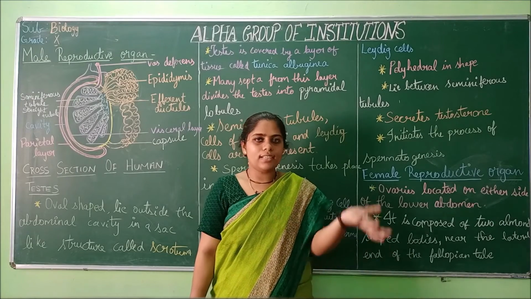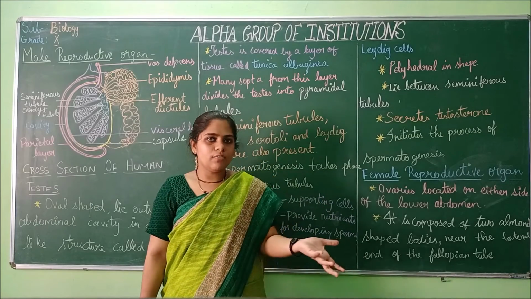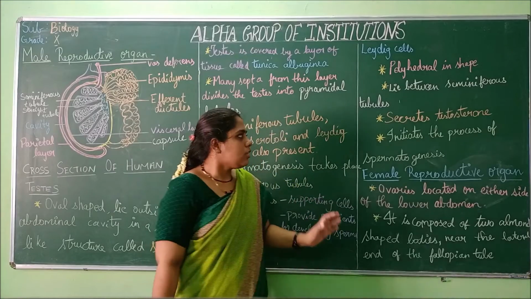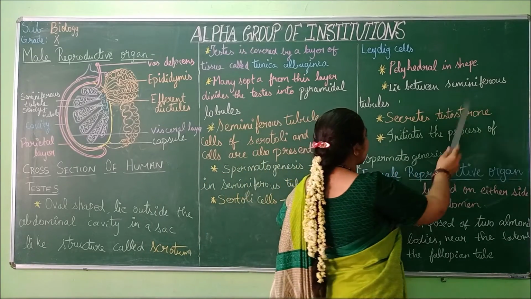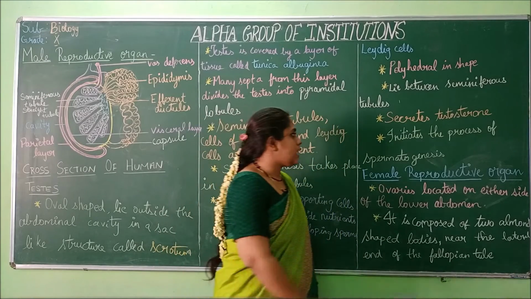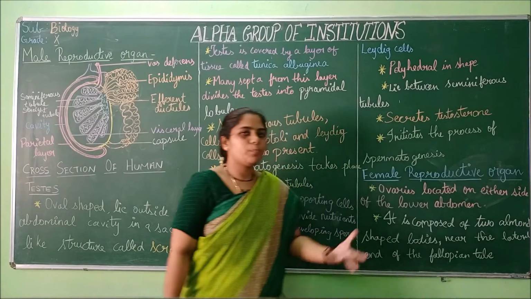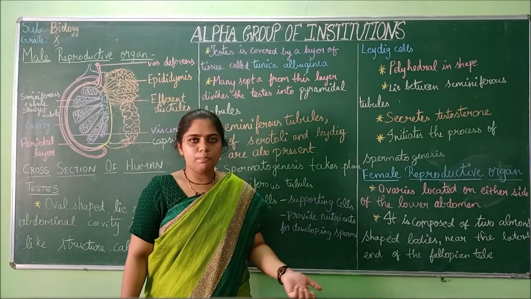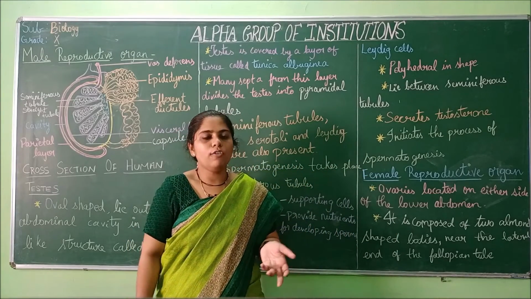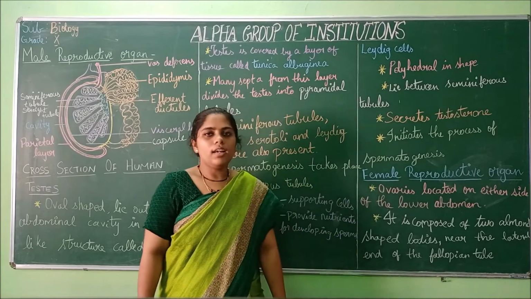If a boy is acting as a male, the male characteristics are being revealed by this testosterone. It is a hormone for male. It is secreted by the Leydig cells, and it initiates the process of spermatogenesis, the production of spermatozoa. It only initiates; it starts the production of spermatozoa. So these are the functions of Leydig cells.